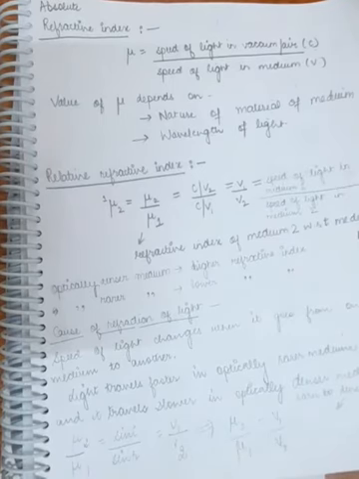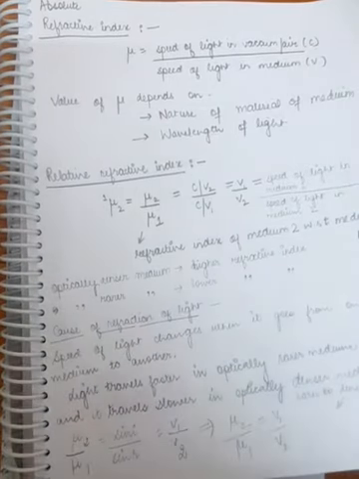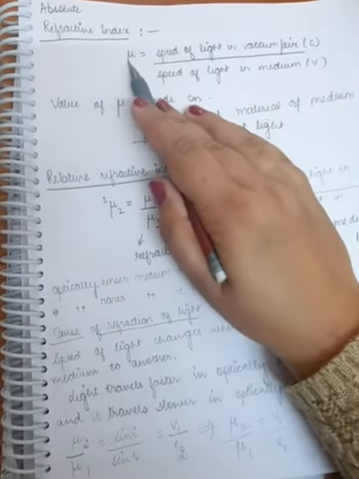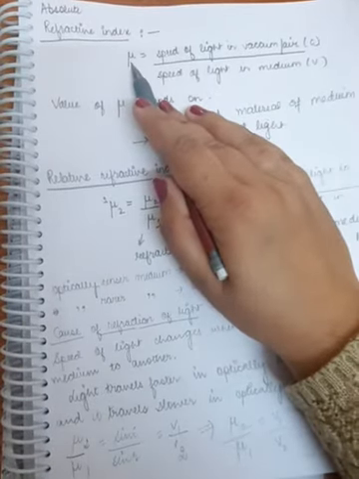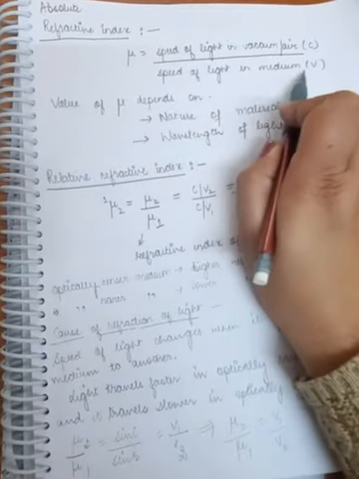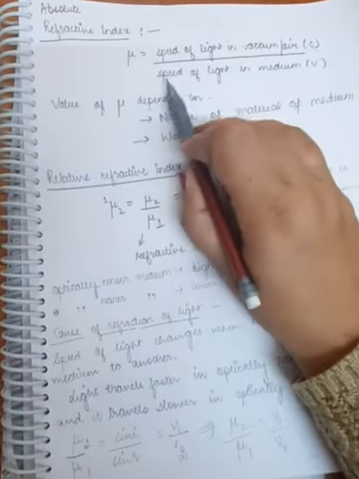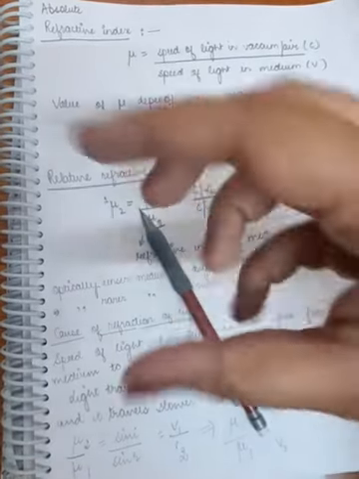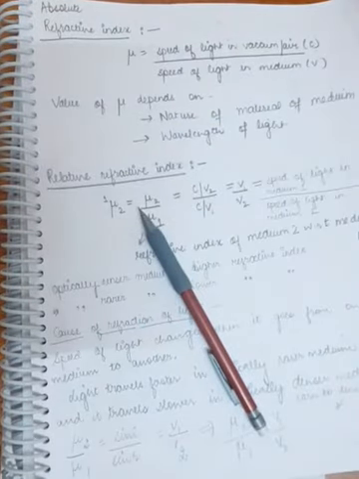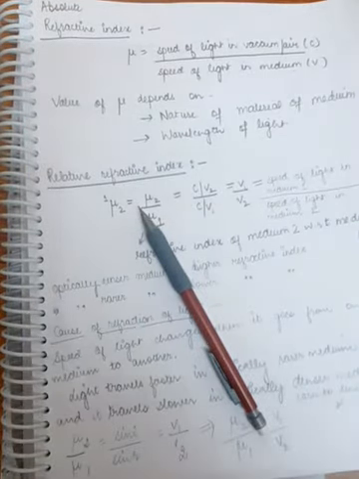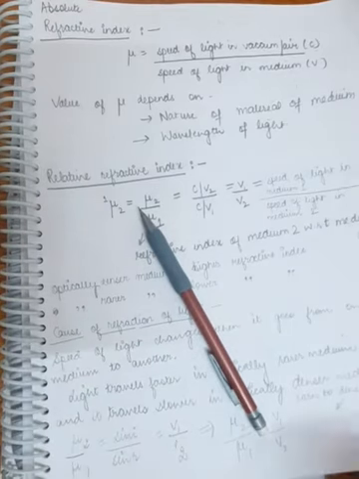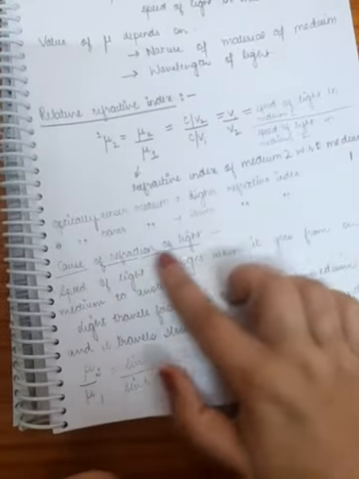Okay, similarly अगर lower refractive index की वैल्यू आ रही है, जिसका मतलब जो डिनोमिनेटर है उसकी वैल्यू ज्यादा आ रही है, lower refractive index, but denominator is speed of light in medium. So this means this is greater. So this means when light actually goes to an optically rarer medium, its speed boosts up. Okay, its speed increases.